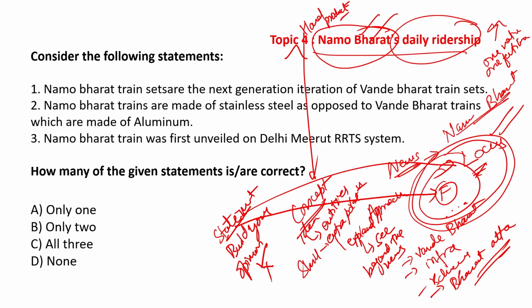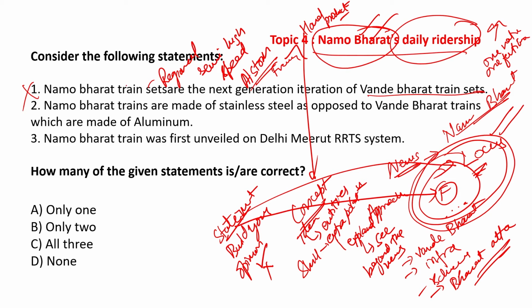Okay. So let us look at the set of statements. Namo Bharat train sets are the next generation iteration of Vande Bharat train sets. No, that is incorrect. They are based on a regional semi high speed connectivity project. It was designed by Alstom, which is a foreign company, French, European in origin.